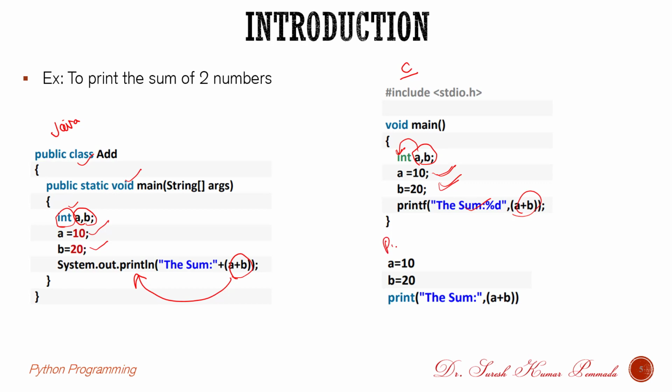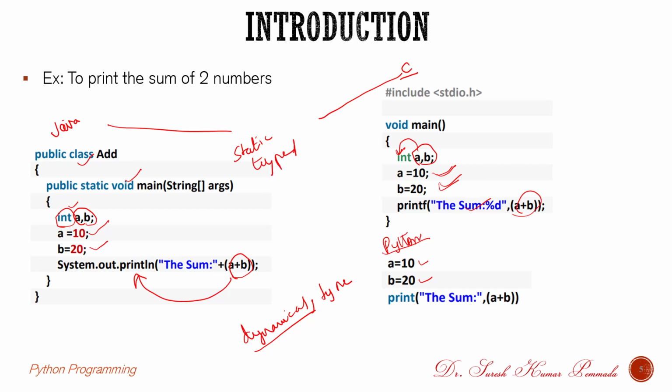Coming to Python, it is very easy compared to C and Java, where we need to initialize two values, but there is no need to declare the data type of these values, because Python is a dynamically typed language, whereas Java and C are statically typed languages. So in C and Java, we need to declare the data type before we use the variables, whereas in Python there is no need to declare them. Python itself determines the data type by considering the value which is given to it.